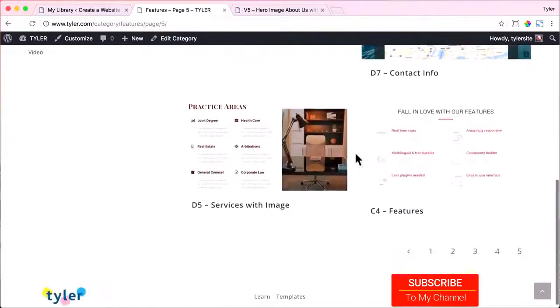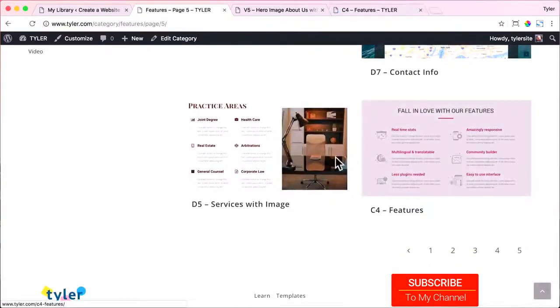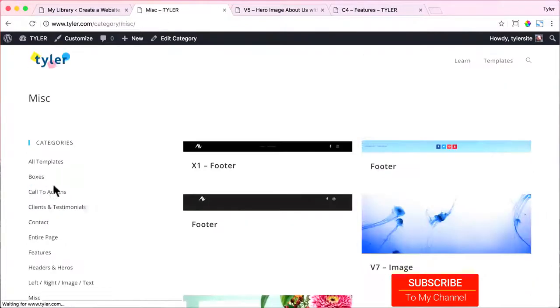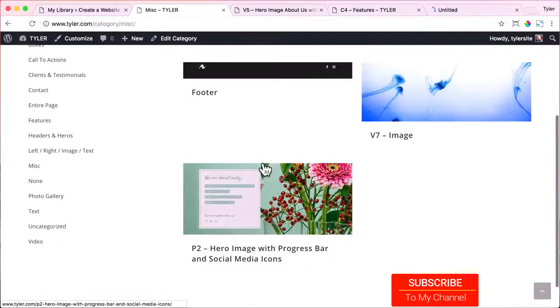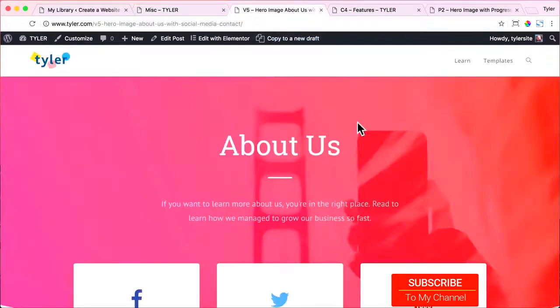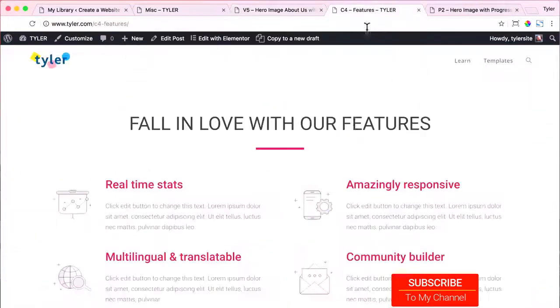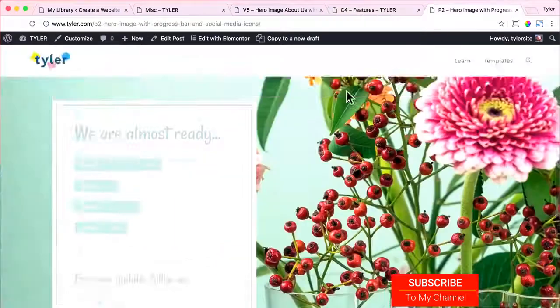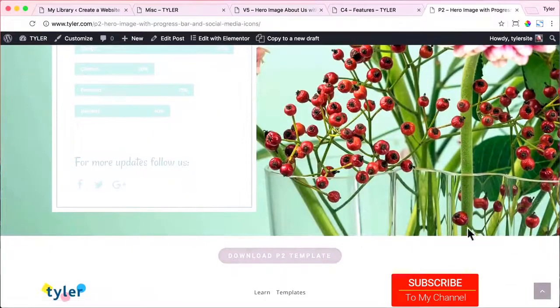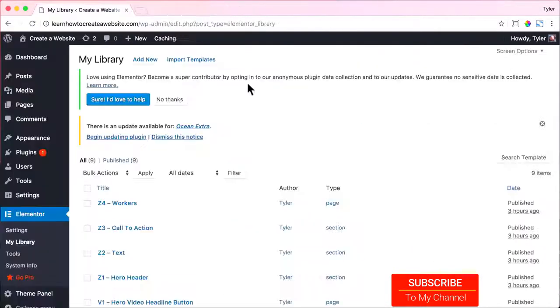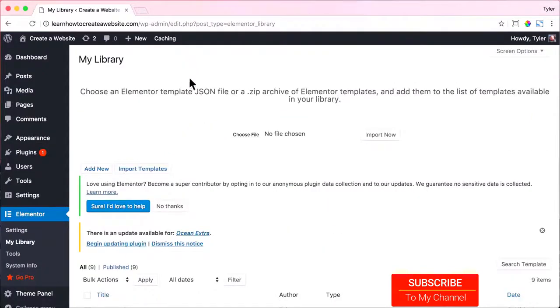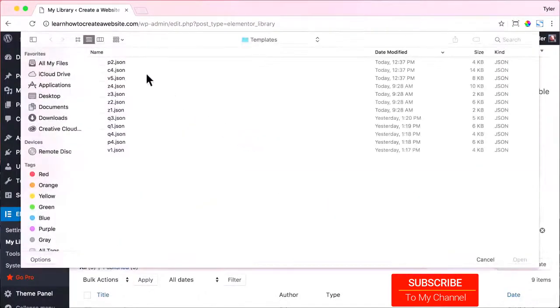So let's click on C4. And now let's go to a miscellaneous one and click on P2. And there we have it, our services page, V5, C4, and P2. So let's download V5 and download C4 and download P2 and exit out of all of that. Then go to import templates, choose file, and just import all of those.